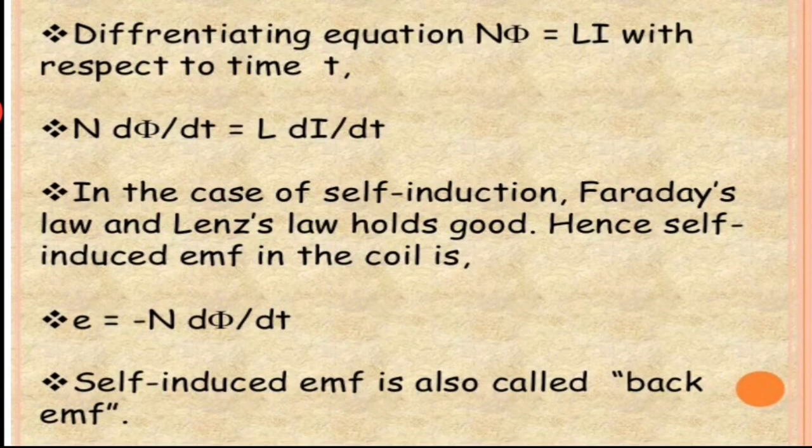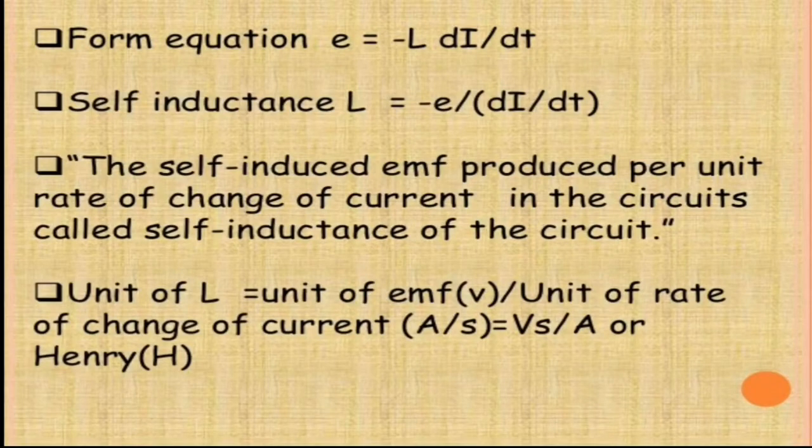Now combining these two equations, we have E is equal to minus L into di by dt, or L is equal to minus E divided by di by dt. So we can say that L is equal to E when di by dt is equal to 1 ampere per second. That means the self-induced EMF produced per unit rate of change of current in the circuit is called the self-inductance of the circuit.